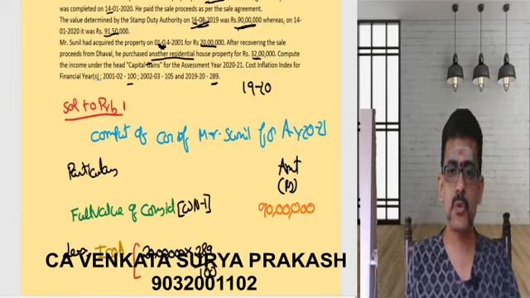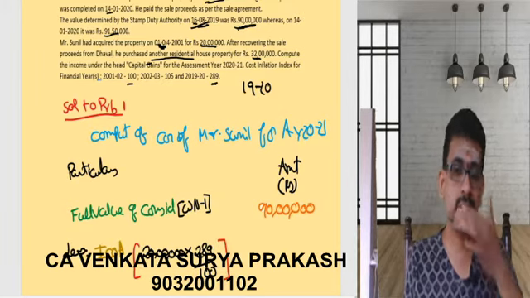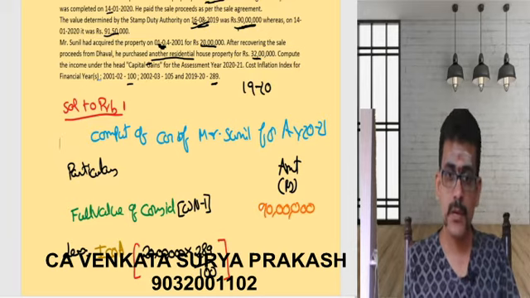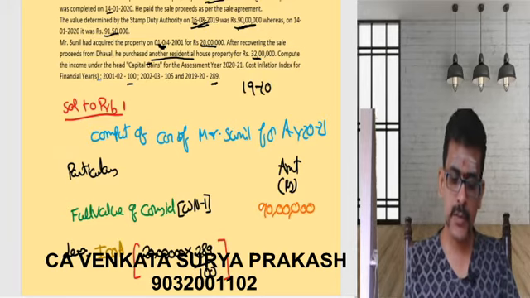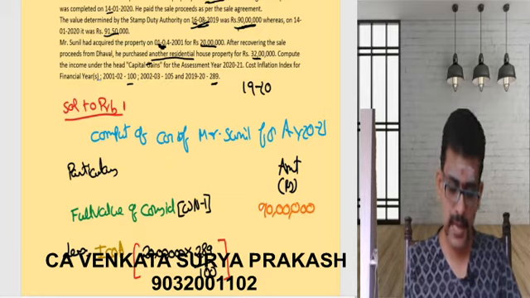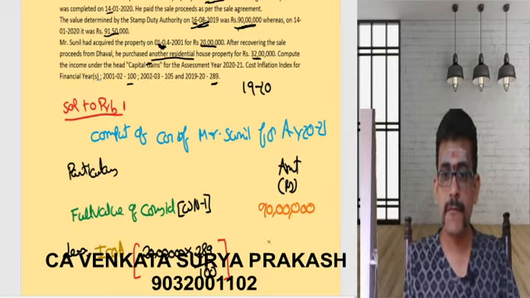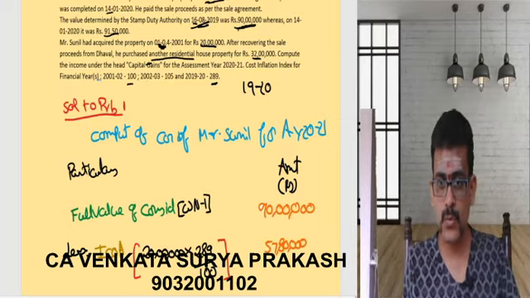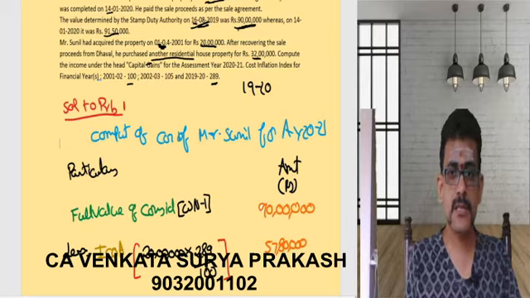So this gives you the indexed cost of acquisition. Now 20 lakhs into 289 divided by 100, how much will we get? 57 lakhs 80,000. 57 lakhs 80,000 will be the indexed cost of acquisition.